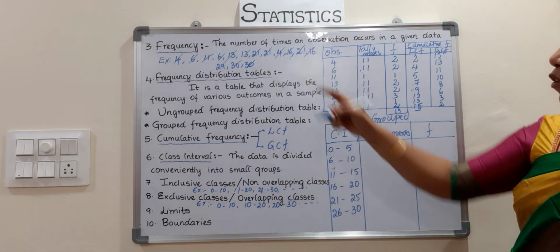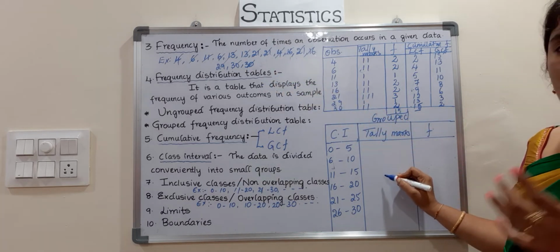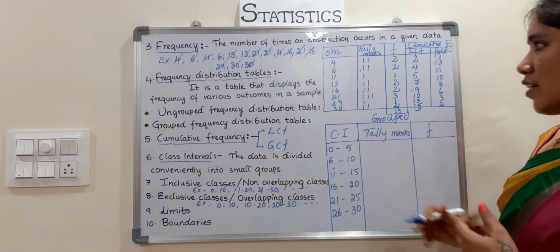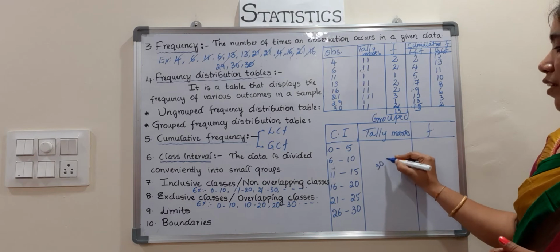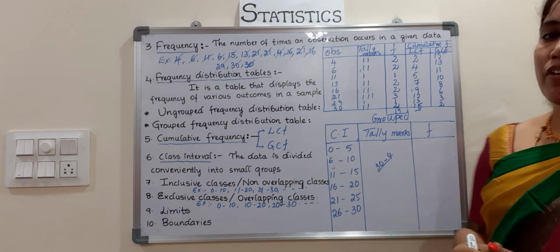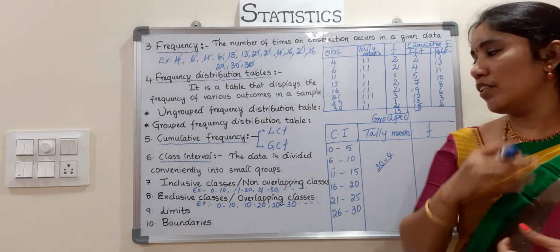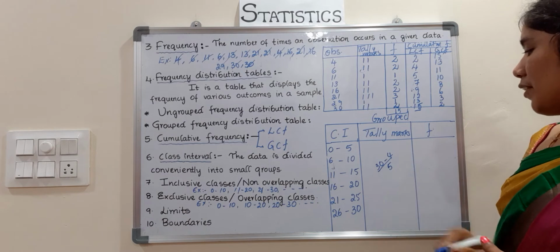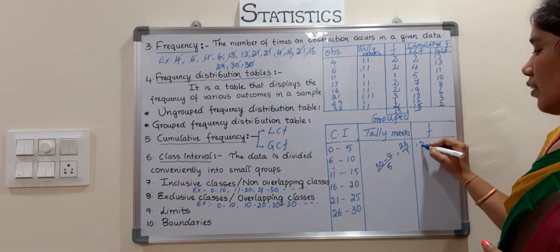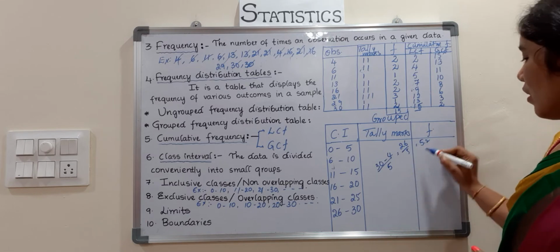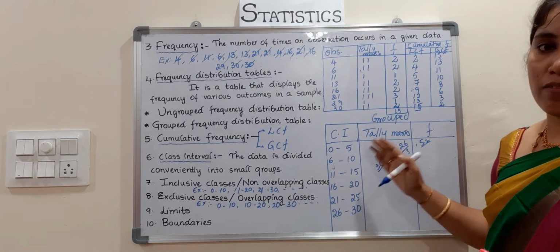So first of all, in this grouped data table, we need to find the range. What does range mean? Maximum value minus minimum value. Here the maximum is 30 and the minimum is 4. See, first of all, 30 minus 4, divided by the number of classes we need. What is the size of the class? I need to take the size of the class as 5, so divide by 5. So 26 by 5, conveniently this is 5.2. It means at most 5 or 6 groups you can convert into. That is the class intervals, children.